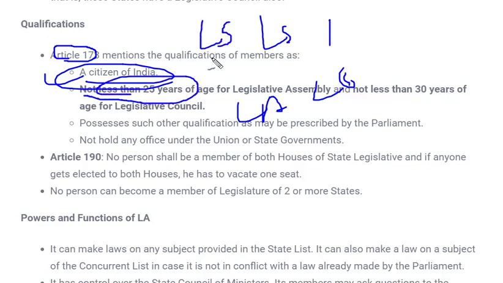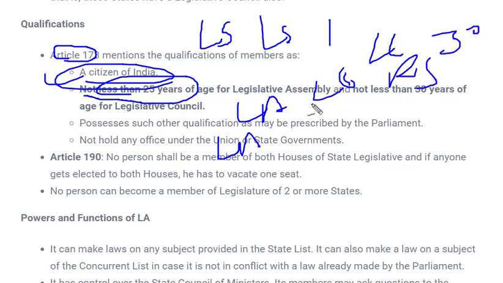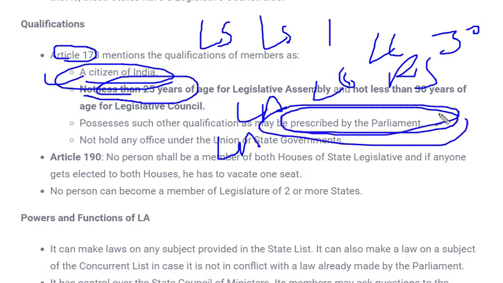In case of Lok Sabha also, the minimum age was 25 years. In case of the Legislative Assembly the age is 25, and in case of the Legislative Council it should not be less than 30 years, similar to Rajya Sabha. Other qualifications may be prescribed by Parliament. Those qualifications may vary from state to state or condition to condition, and are mentioned in the Representation of the People Act 1951 or elsewhere by Parliament.